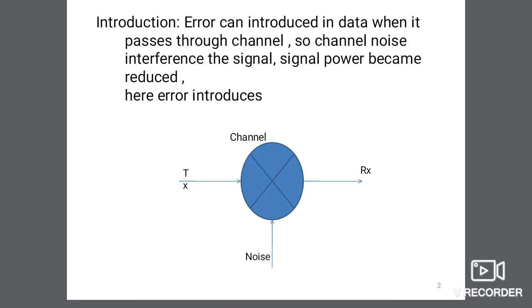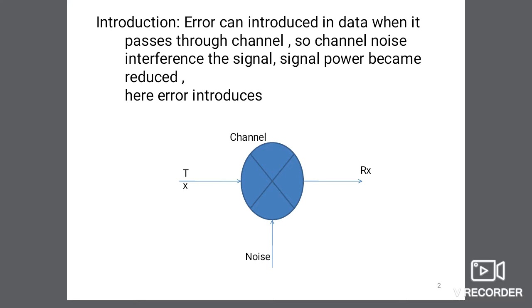Error can be introduced in data when it passes through the channel. First thing is, what is a channel? Channel is the medium of communication. Channel noise interferes with the signal, and signal power also becomes reduced.